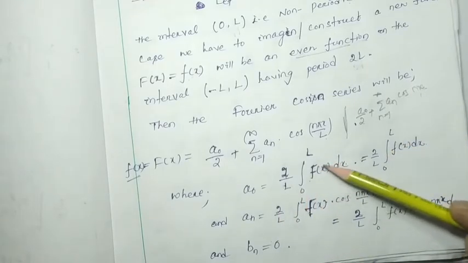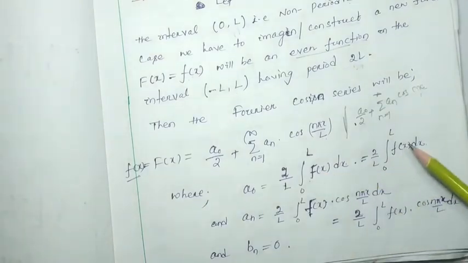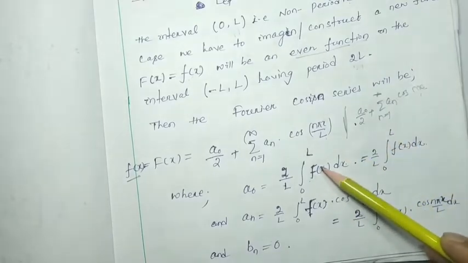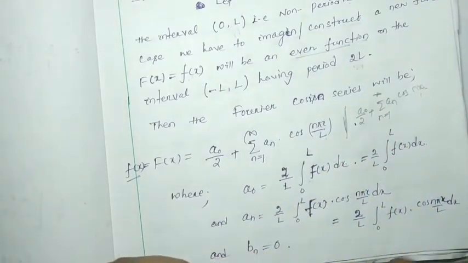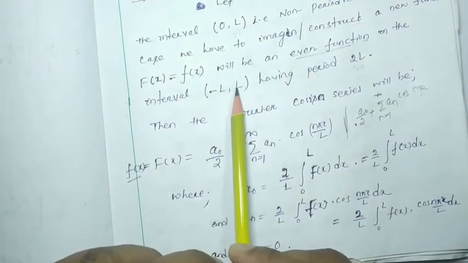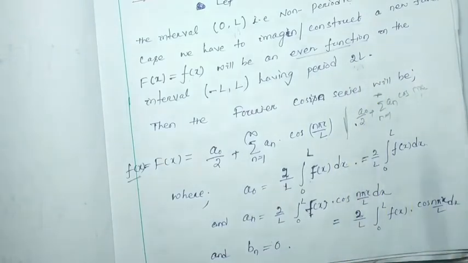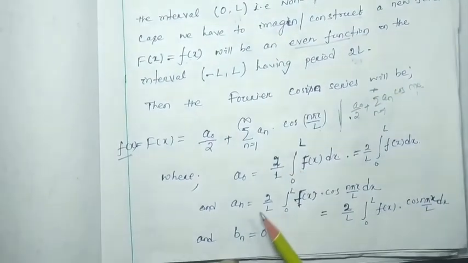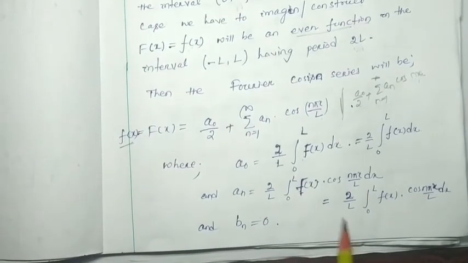Here the functional value is not changed, we have only transformed the small f(x) into the capital F(x), considering that the function exists between minus L to L, having the period 2L. And an will be 2 by L integral 0 to L f(x) cos(n pi x by L) dx, and bn equal to 0.